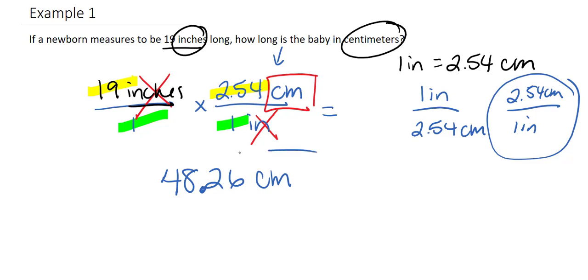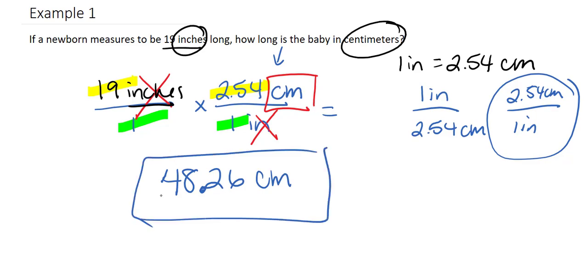And this is in centimeters. Right, because this would just be right over 1, because 1 times 1 is 1, which really just gets us to 48.26. So we don't even worry about that 1, but you can know that when it's over 1, it's just whatever is on top of them. So we would say 48.26 centimeters is how long the baby is. Now let's go ahead and look at the next example.